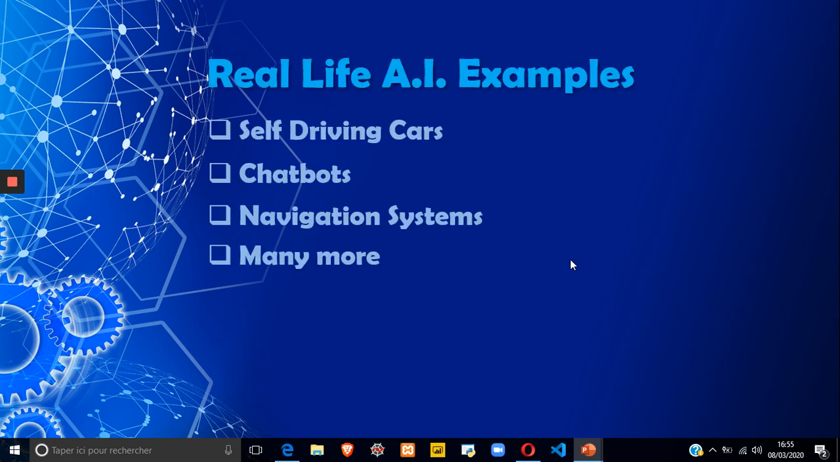So in real life, we have examples. We have self-driving cars, for example. The cars have the ability to drive themselves. Yeah, this is the truth. We have chatbots. You can find chatbots in social media, in Facebook, Instagram, Twitter, and we will see in the next tutorials how we build a chatbot. We have navigation systems, which provide suggested directions to a human via text or speech. And we have many more things in artificial intelligence.